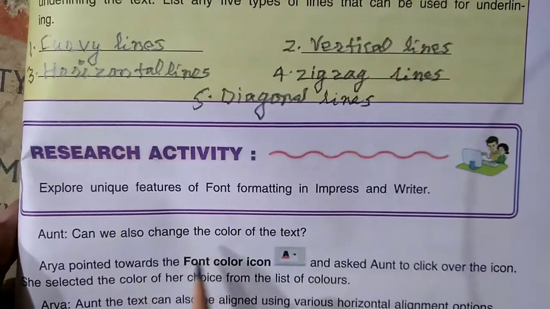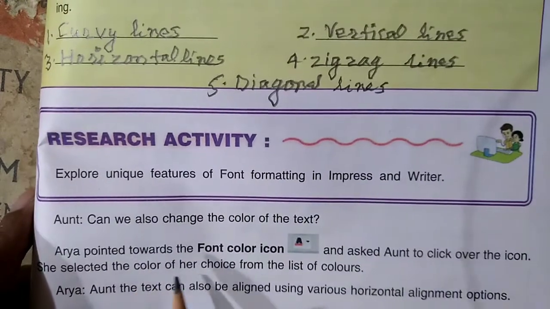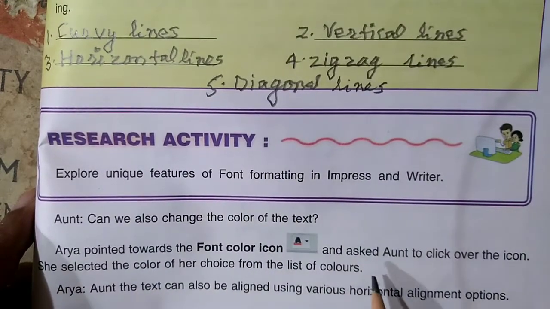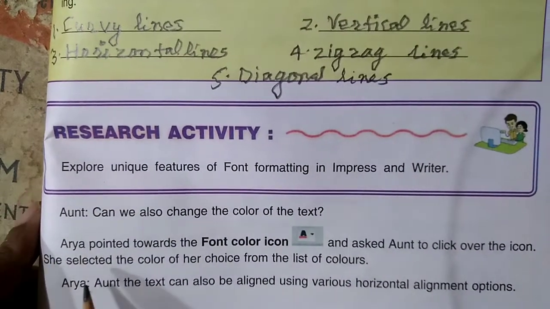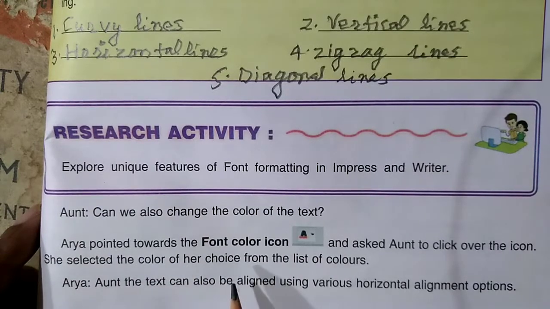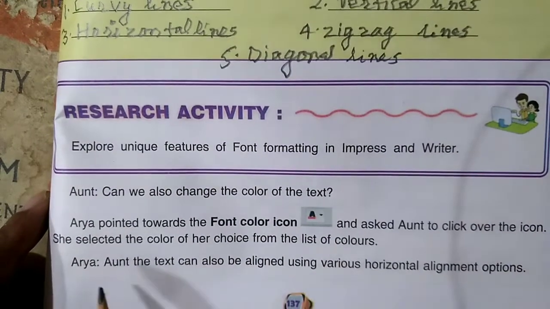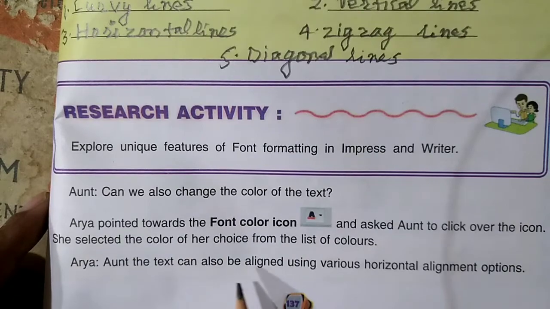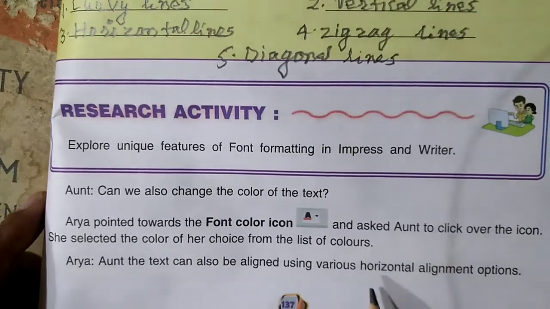And can we also change the color of the text? Arya pointed towards the font color icon and asked Aunt to click over the icon. She selected the color of her choice from the list of colors. And the text can also be aligned using various horizontal alignment options.